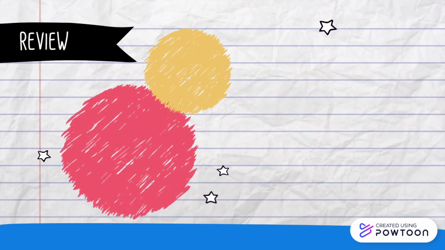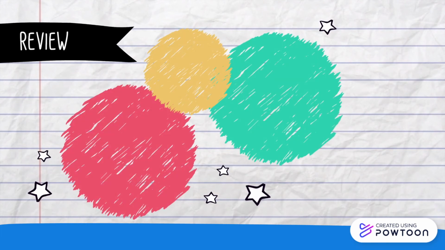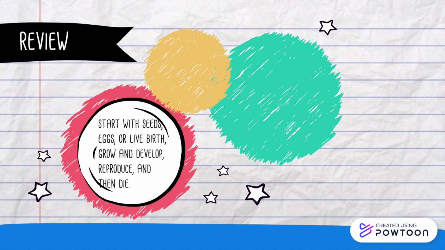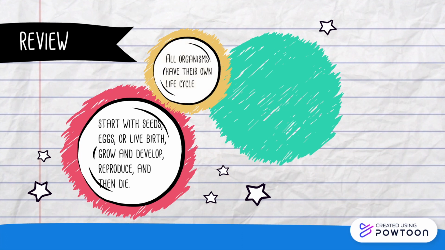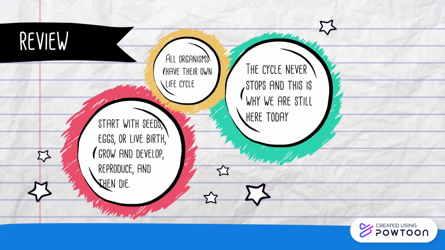So, what have we learned today? We learned about the general life cycle of plants and animals. They all start with seeds, eggs, or live birth, grow and develop, reproduce, and then die. All organisms have their own life cycle. This cycle never stops, and this is why we are still here today.